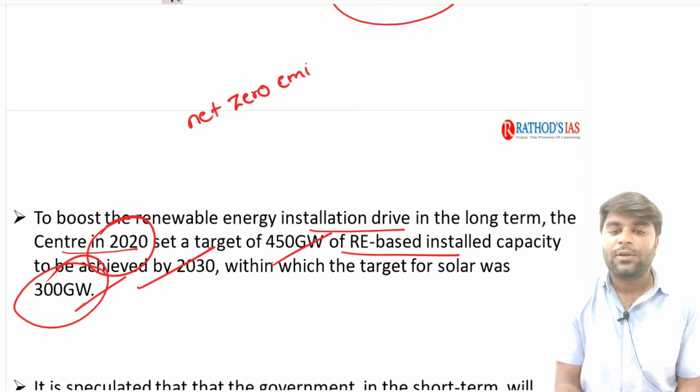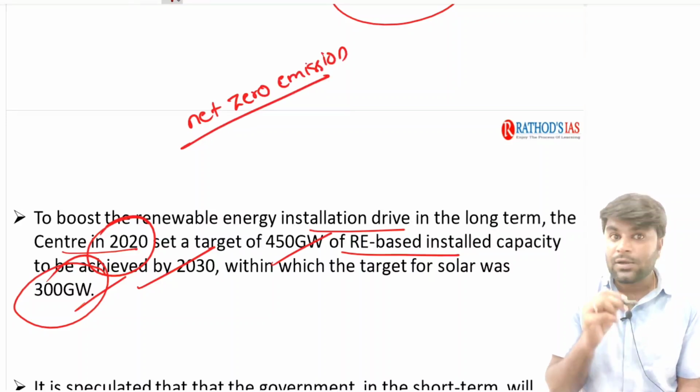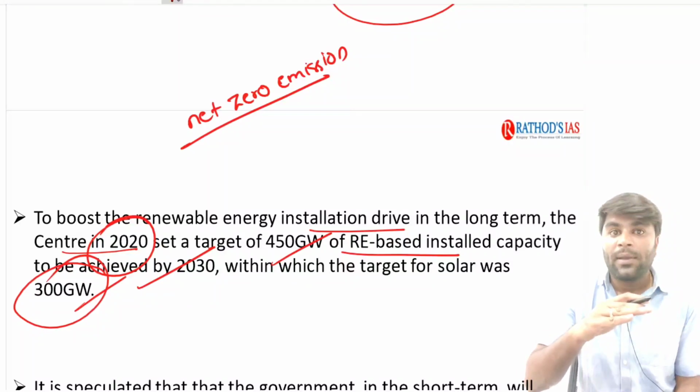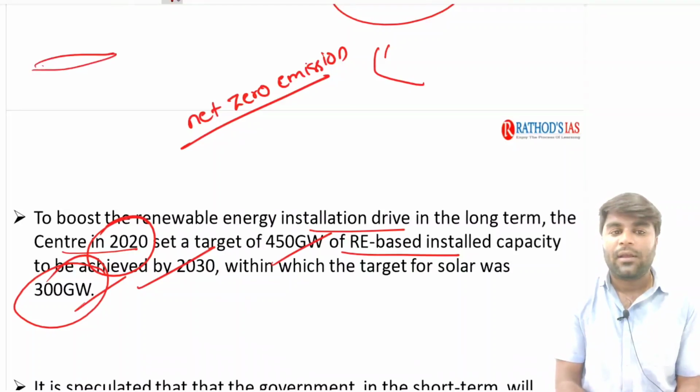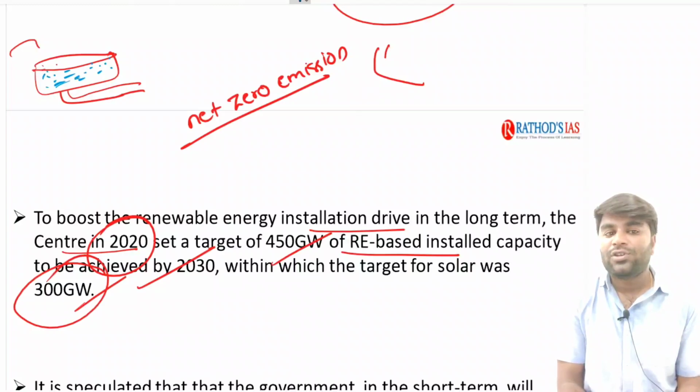And India is also trying to achieve net zero emissions. What is the meaning of net zero emissions? Net zero emissions does not mean that all the fossil fuel based emissions are completely stopped. Say for example, it's like a tap, guys. Imagine it's a bath, and we have a leakage here. Now imagine this is the level of the water here. Now imagine this water as the pollution level which we are currently contributing.